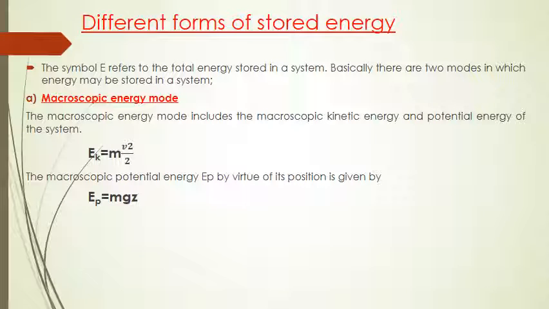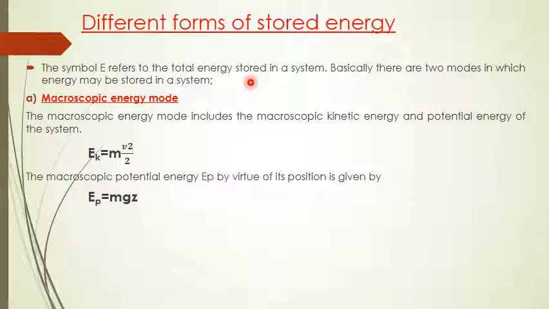Let us discuss different forms of stored energy. In an earlier concept, we discussed that if you supply some amount of heat to any closed system, then it does some work. But the work done by the system will always be less than the heat which we have added, and the rest of the energy will be stored as energy in the system. The symbol E refers to the total energy stored in a system.